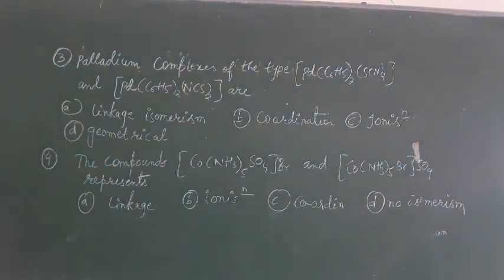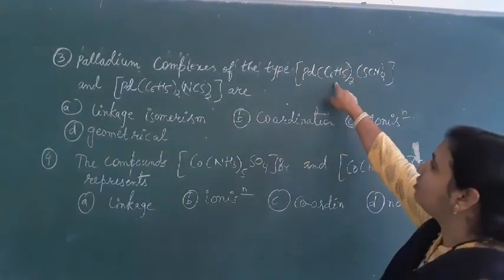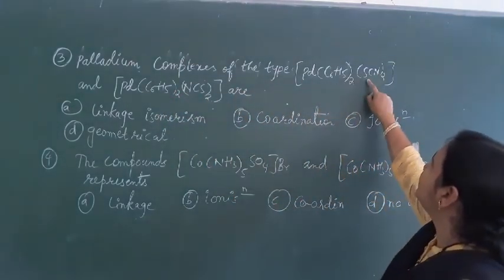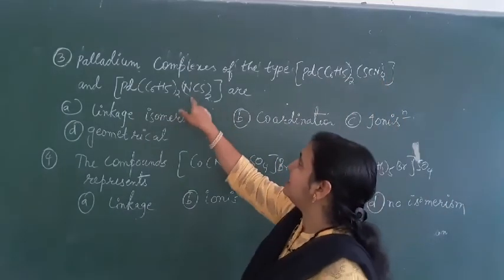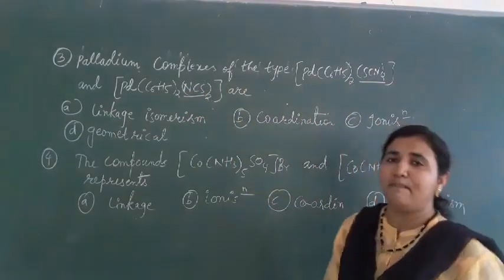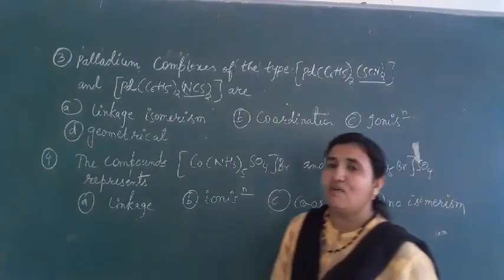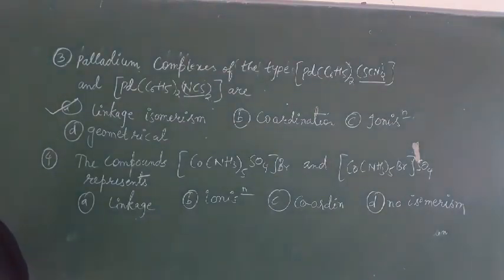Looking at the two compounds, the ligand is the phenyl group C6H5 in both, but one has thiocyanato SCN and the other has NCS. When an ambidentate ligand is present in the coordination compound, it is linkage isomerism. So the first option is the correct option.